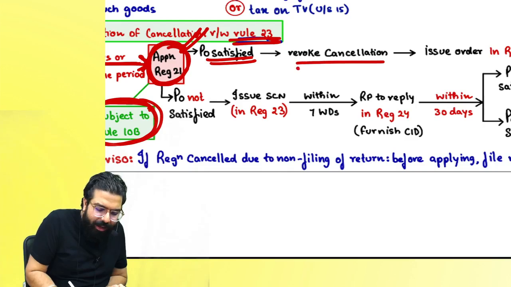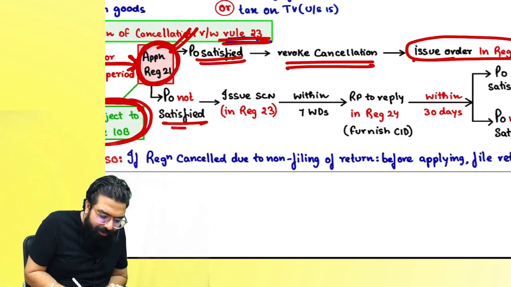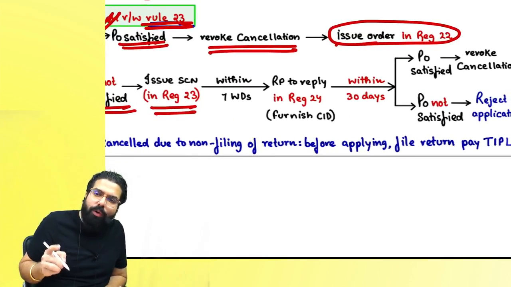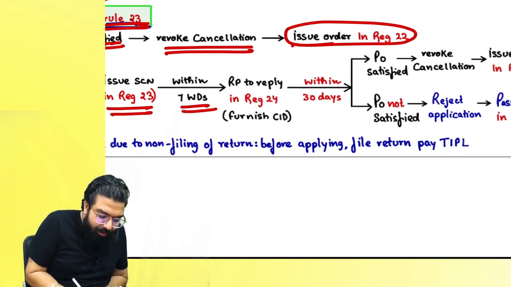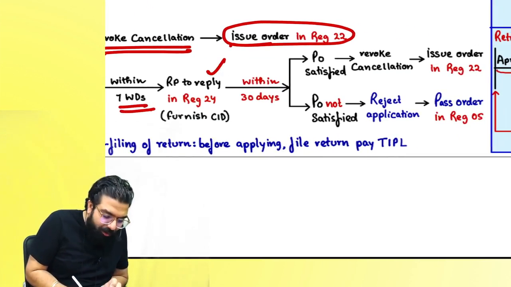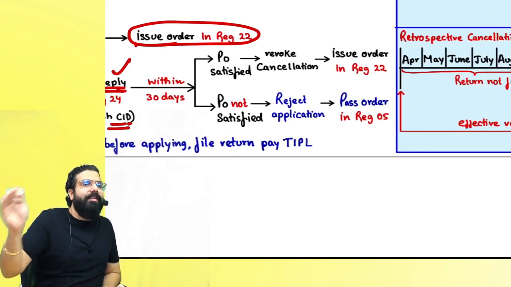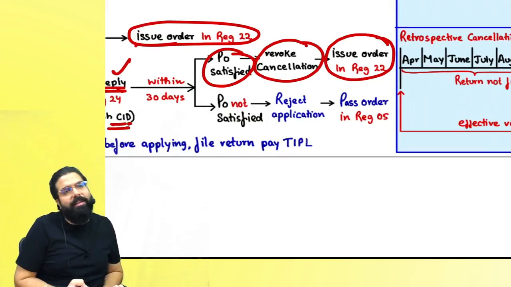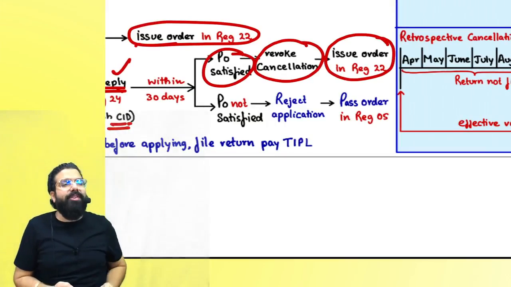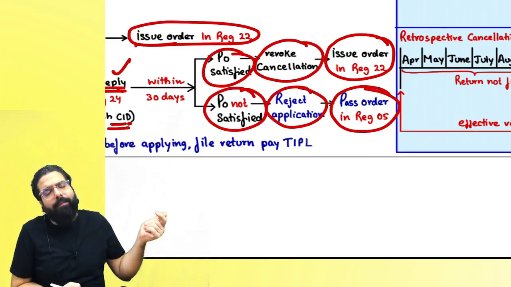If the proper officer is satisfied, he will revoke the cancellation and give you an order in GST RVK 02. If the proper officer is not satisfied, he will give you a show cause notice. You reply to him within 7 working days. If you have given him a reply with clarification, information and documents, he will take another 30 days of time. If he is satisfied, he will revoke the cancellation and give you an order in RVK 02. However, if the officer is not satisfied, always remember, he will reject the application and pass an order in RVK 05.